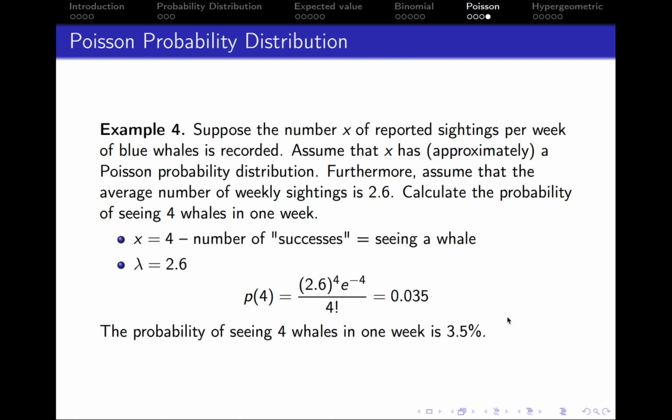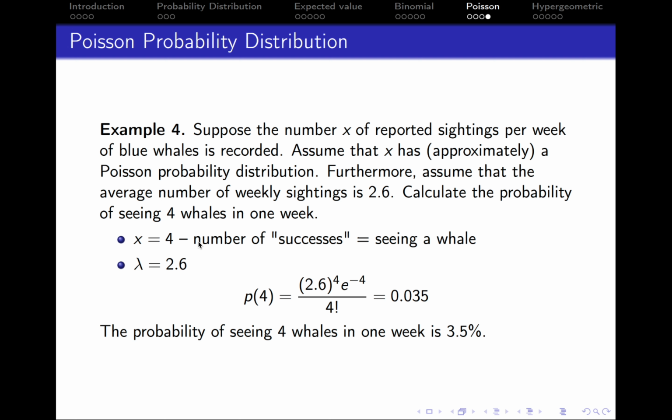So suppose the number X of reported sightings per week of blue whales is recorded. So we are interested in the number of blue whales seen. Assume that X has a Poisson probability distribution. Furthermore, assume that the average number of weekly sightings is 2.6. So historically, it has been estimated that the average number of seeing a blue whale per week is 2.6. And the task is to calculate the probability of seeing 4 whales in 1 week.